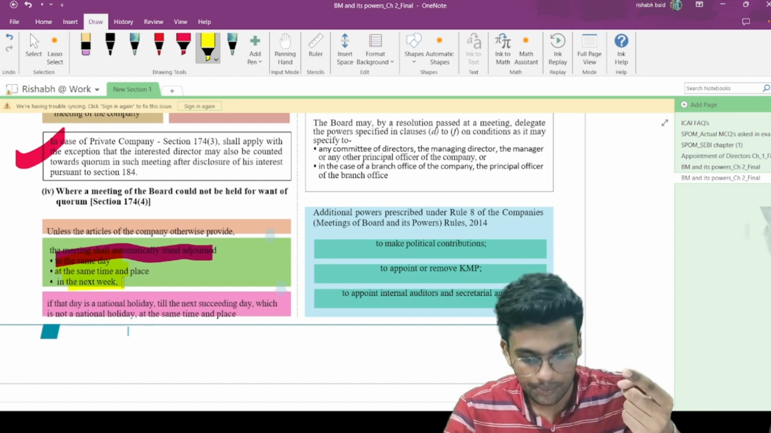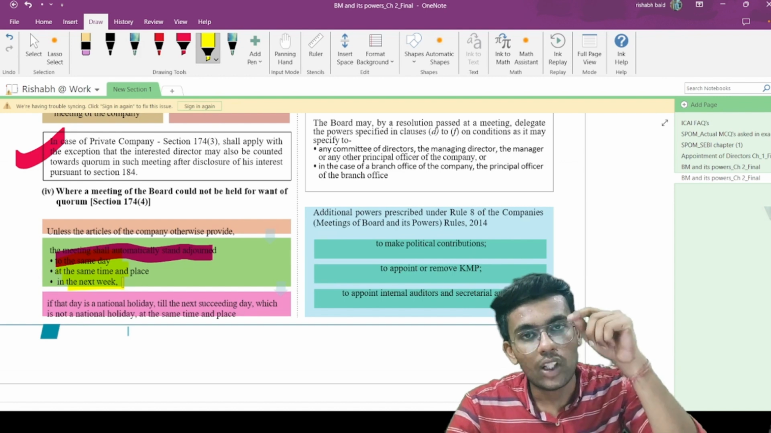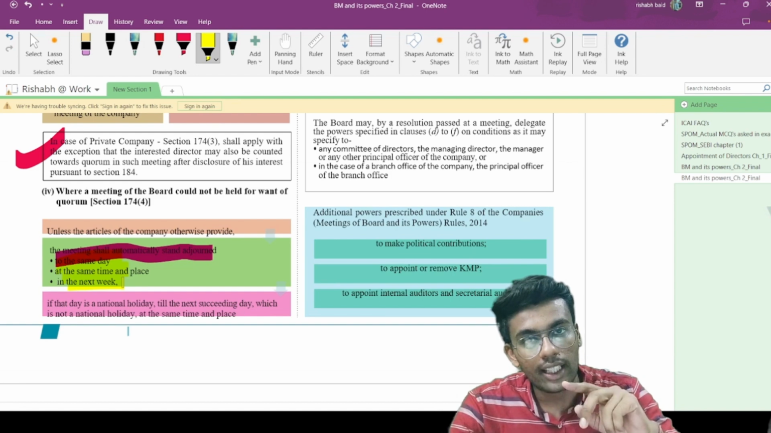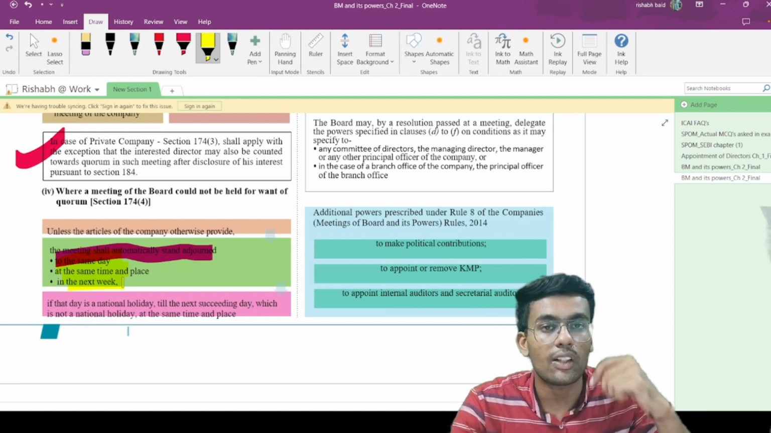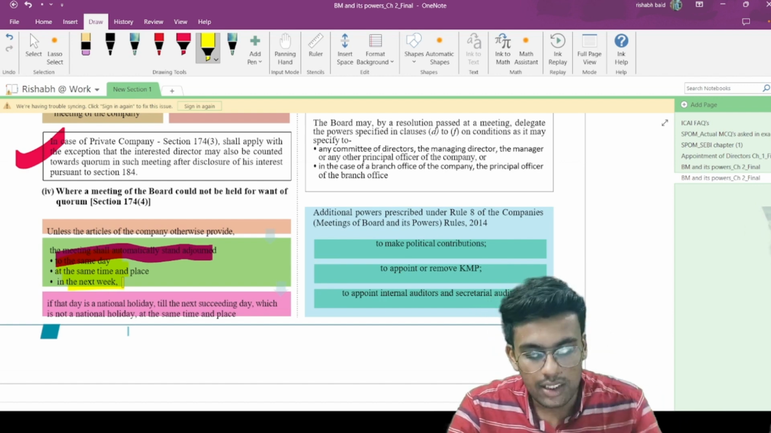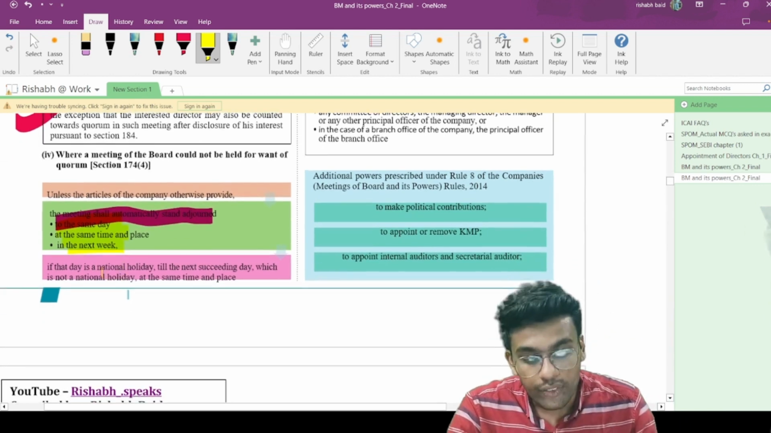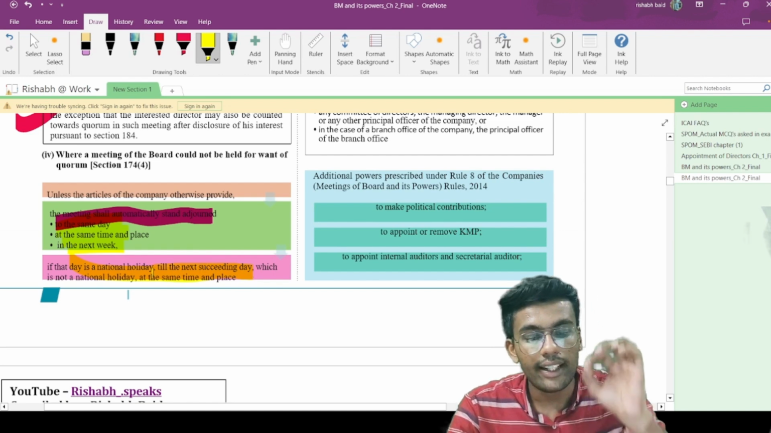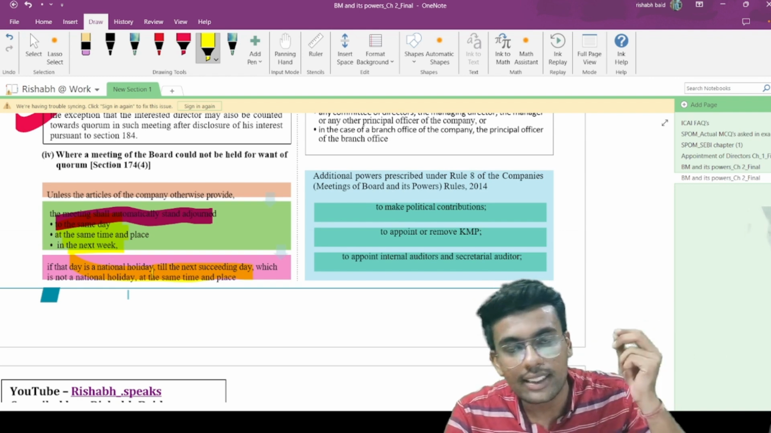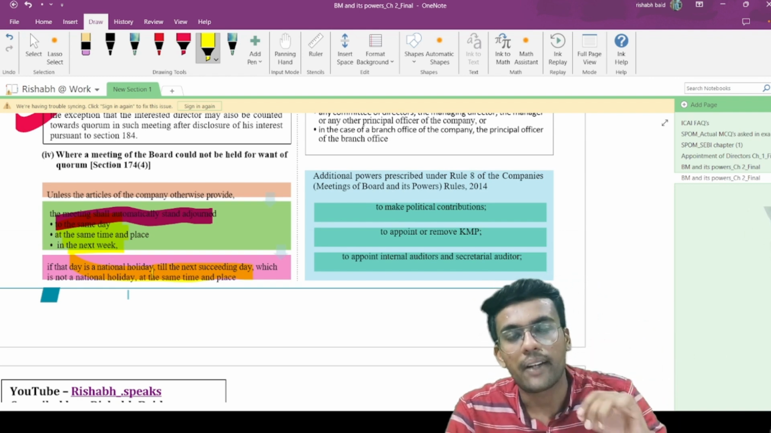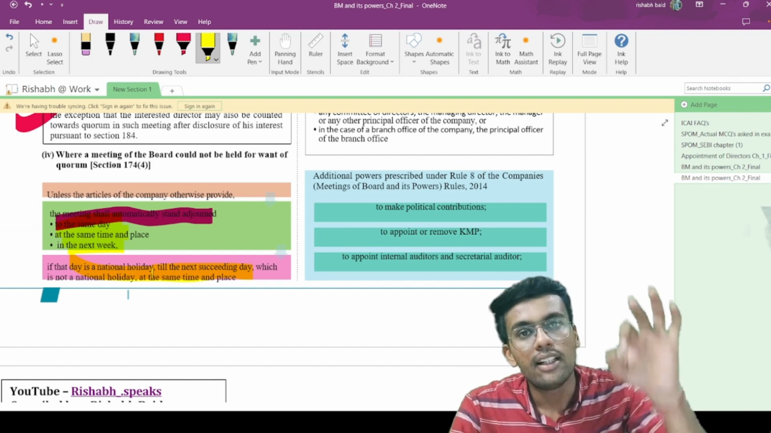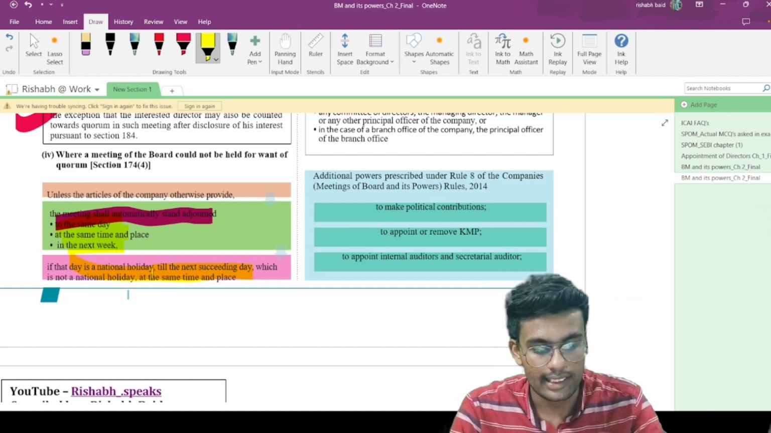Let's say on Wednesday I had to conduct the meeting at 3 o'clock, so quorum was not present. So the adjourned meeting is to be conducted on the next Wednesday at 3 o'clock at the same place. That's what these provisions talk about. If that day is a national holiday, then it stands adjourned till the next succeeding day which is not a national holiday, at the same time and place. Let's say next Wednesday is a public holiday. So now the meeting is to be conducted on Thursday, if it is not a public holiday, at the same time and the same place.